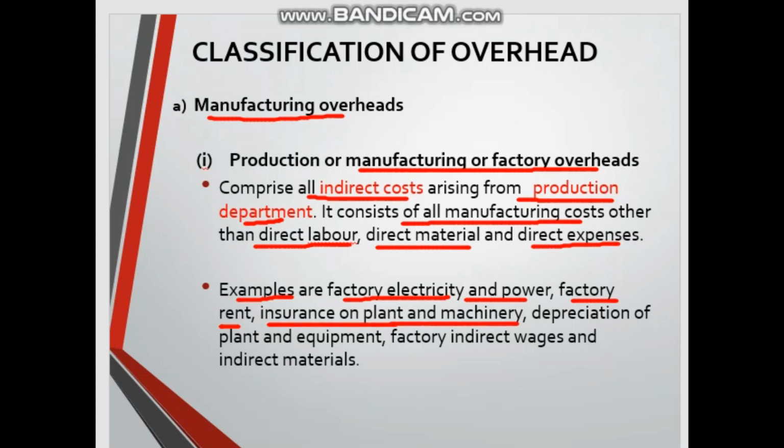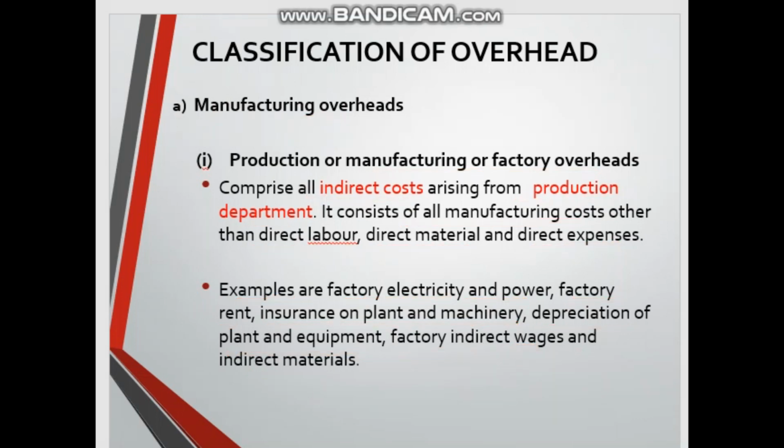Since our plant and machinery is quite expensive, we have to take insurance. Depreciation of plant and equipment is also part of the manufacturing or production overhead. Factory indirect wages, for example technicians and so on, people who do not work directly to produce a product, so the salary becomes indirect wages. And lastly, indirect material. All those indirect costs fall under here.